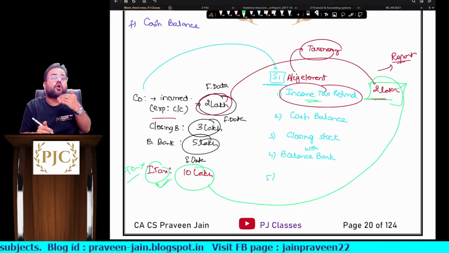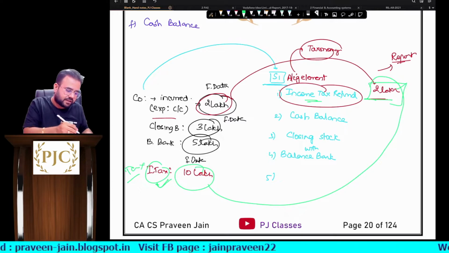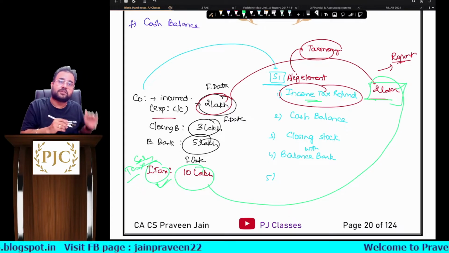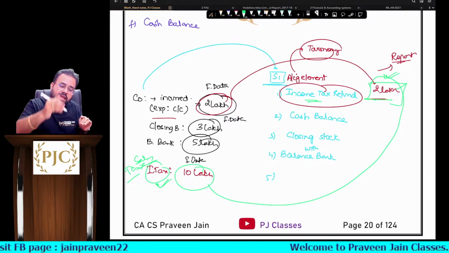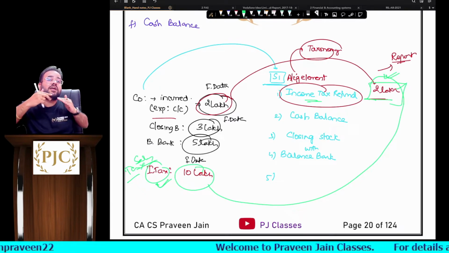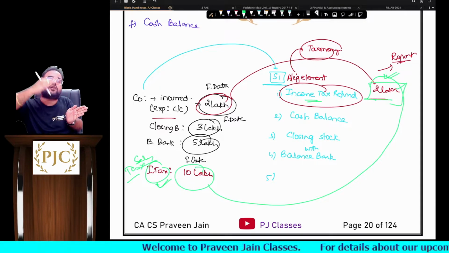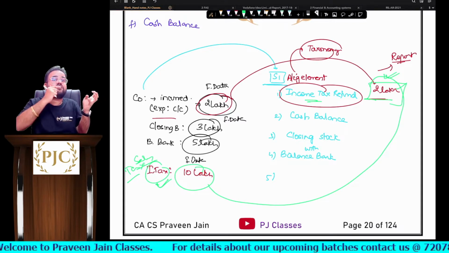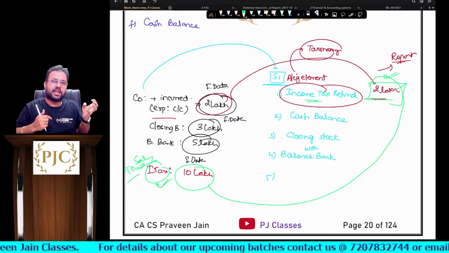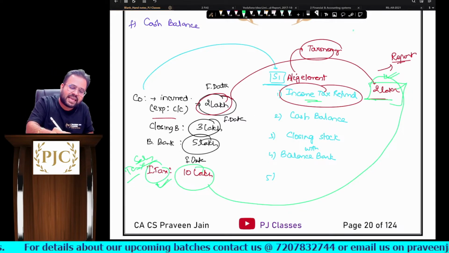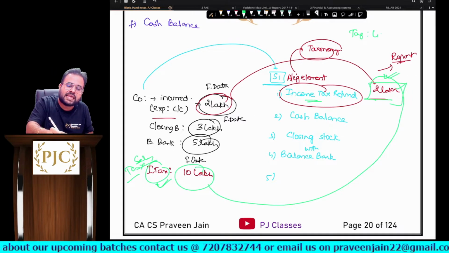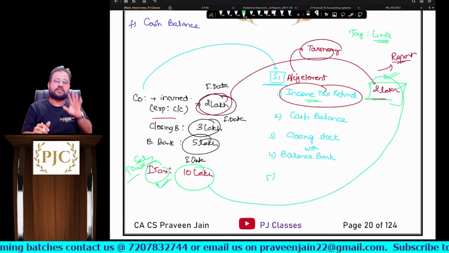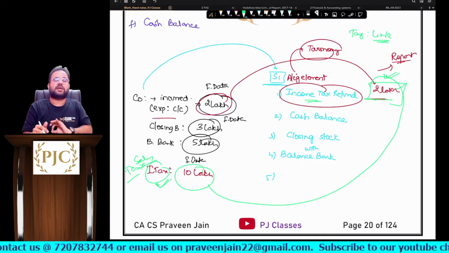So if we do wrong XBRL tagging, imagine this was a sales tax refund, and we wrote it in income tax refund. So can I say here, did we link the right element to the right data? Answer is no, sir. So financial data is not linked with the right accounting element, sir. So in other words, what is tagging? Tagging is nothing but linking. What is tagging? Linking, sir. So here, what does XBRL tagging mean, sir?